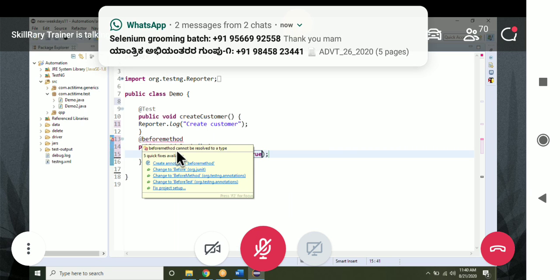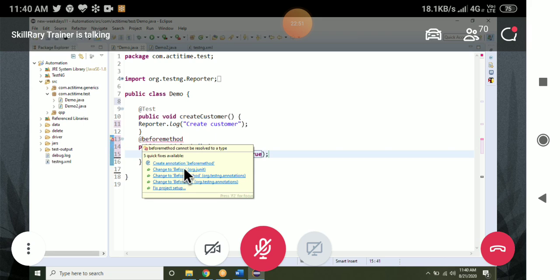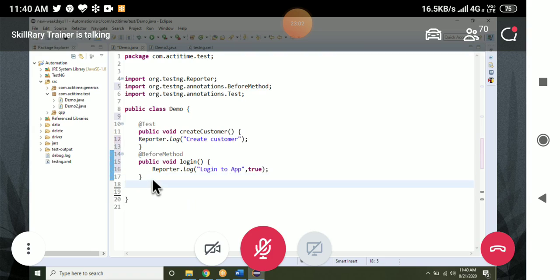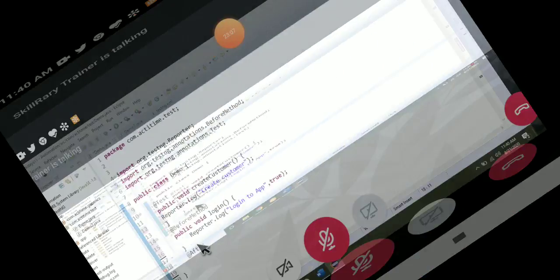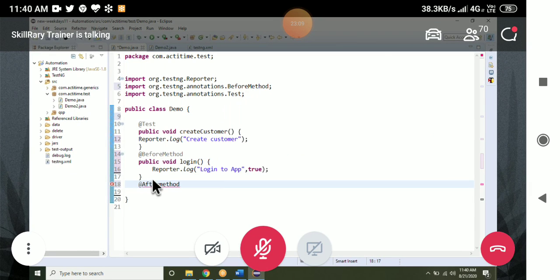Place your cursor here. Tell me which one I should select: first, second, third one? Third one. Okay, it is the before method annotation, and one more thing is the after method.